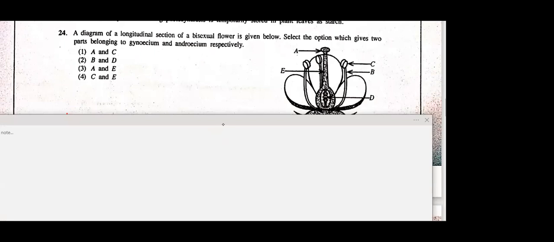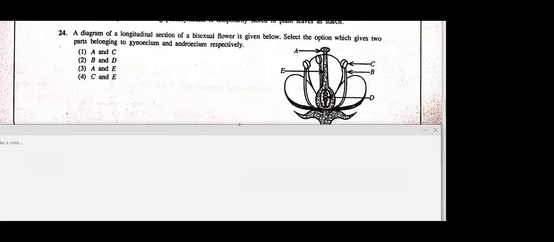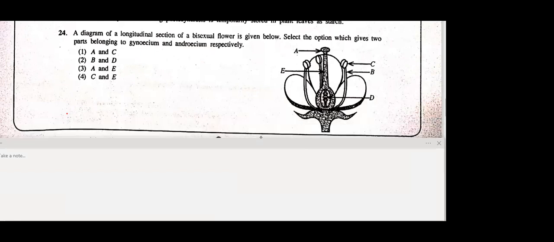Plant reproduction here, sexual reproduction in plants. What is the answer for the 24th? The same paper, 2016 O level. Diagram of a longitudinal section of a bisexual flower is given. Select the option which gives 2 parts belonging to the gynoecium and androecium respectively. So if you refer to my theory, you can easily get the answer for this.